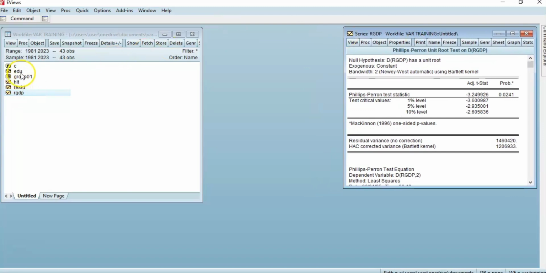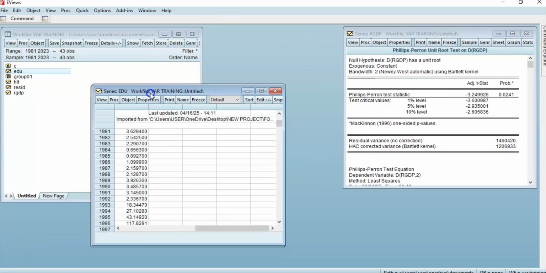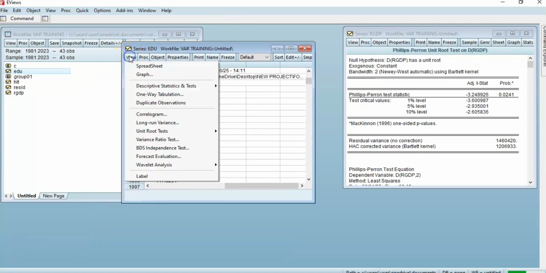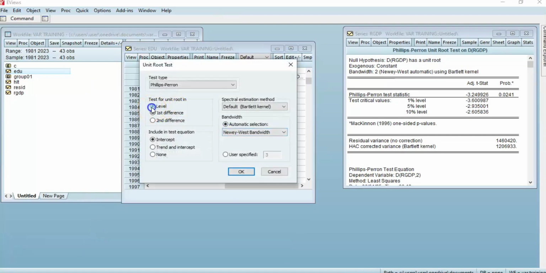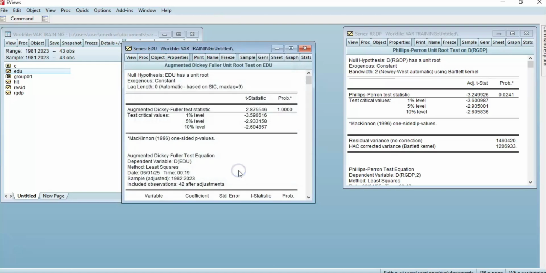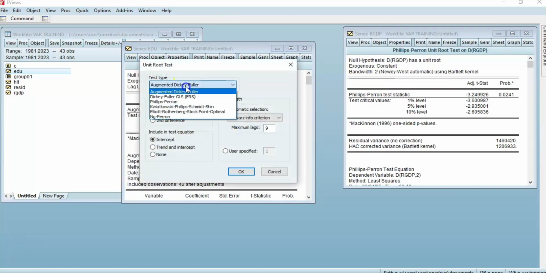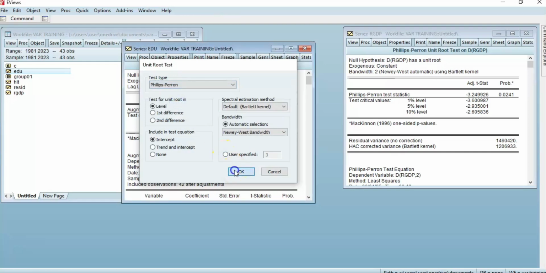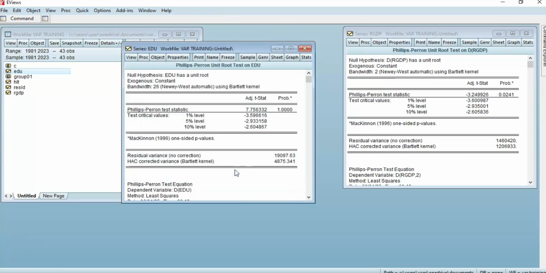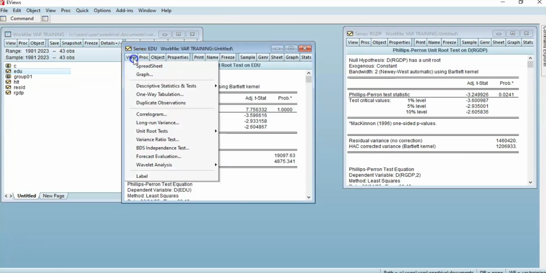Let us see that of education expenditures. At level for ADF, education spending is not stationary at level. Let us see for Phillips-Perron. Education expenditure is also not stationary at level for Phillips-Perron.